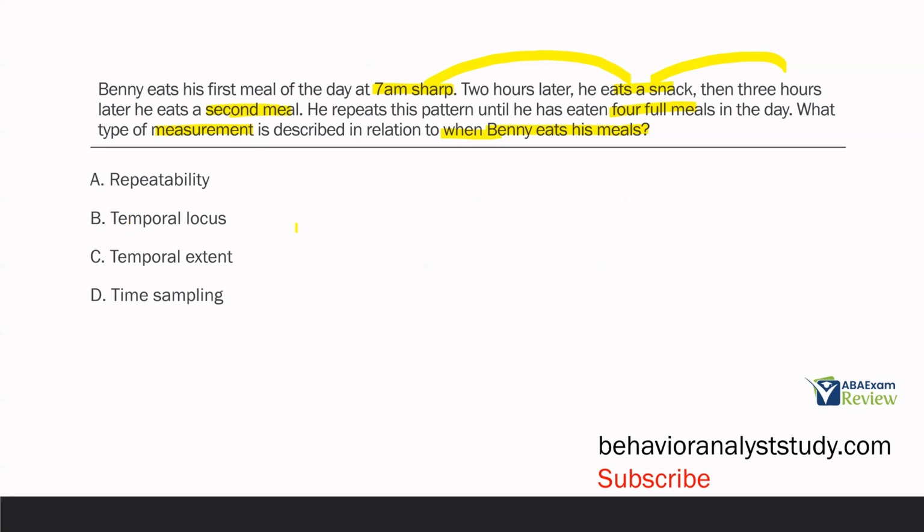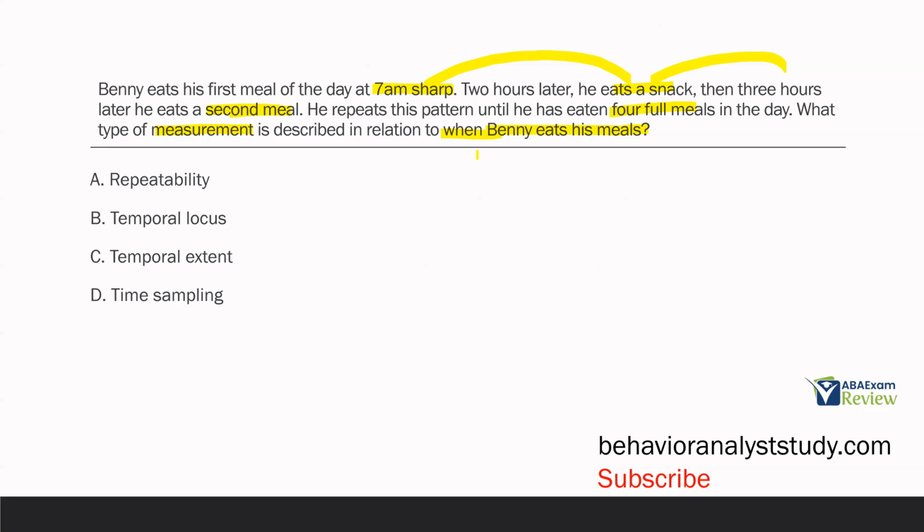When we think about B, temporal locus, that's what we're focused on. Temporal locus includes our interresponse time and our latency. When we think about temporal extent, we're talking about duration. We're not talking about how long his meals last. We're talking about how long he goes in between eating his meals.